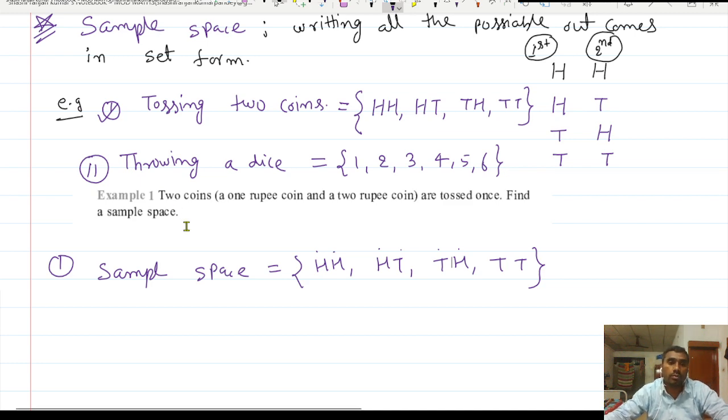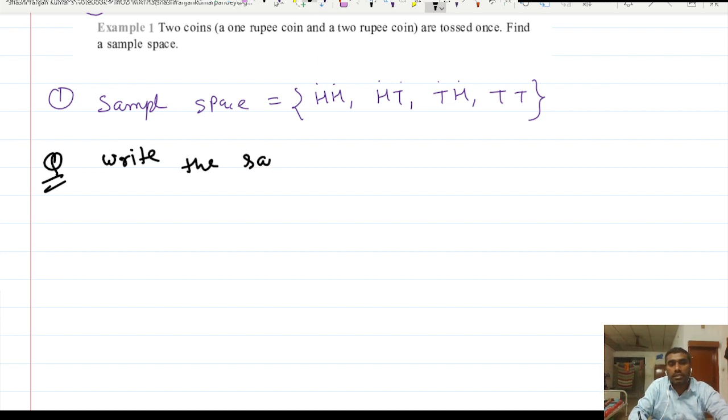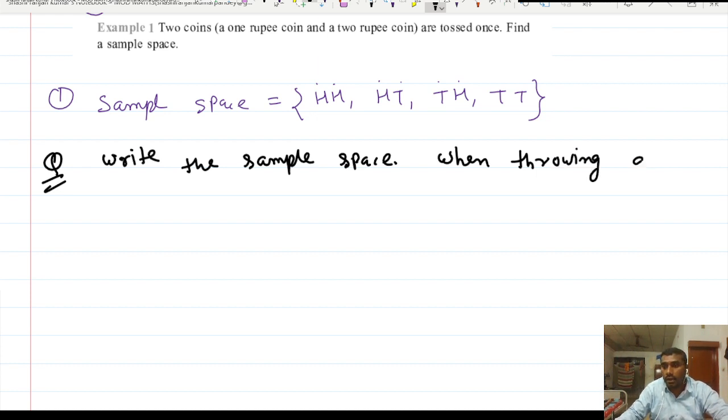Let us do one more question here. The question is: write the sample space when throwing a dice and a coin.